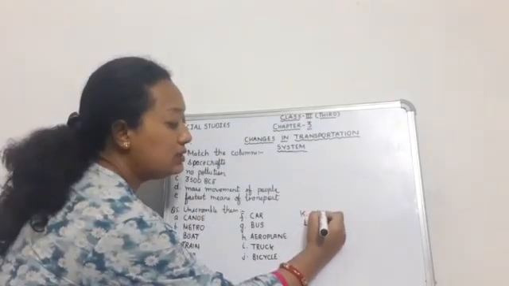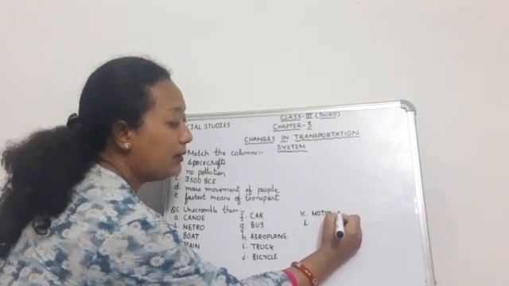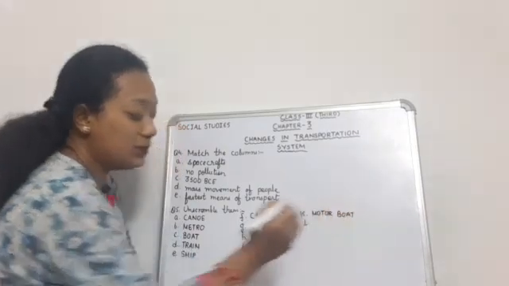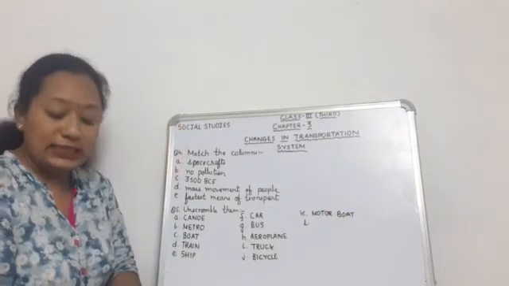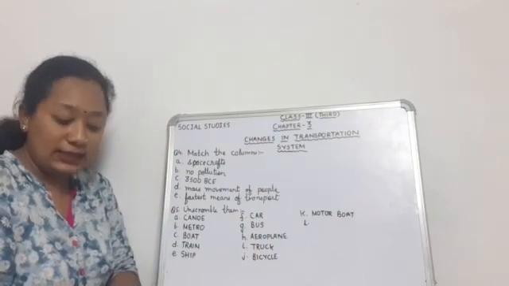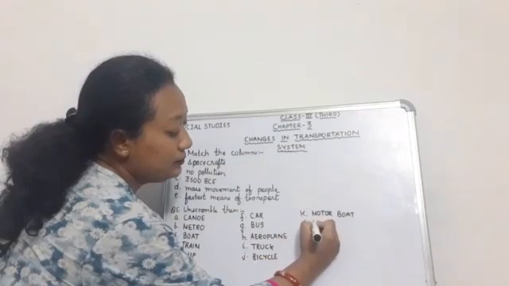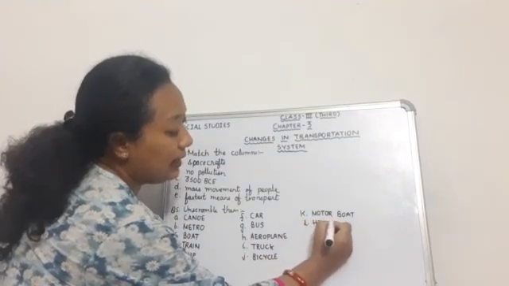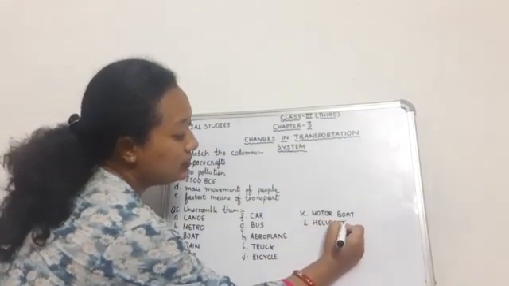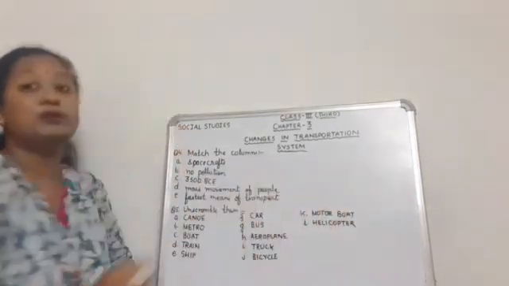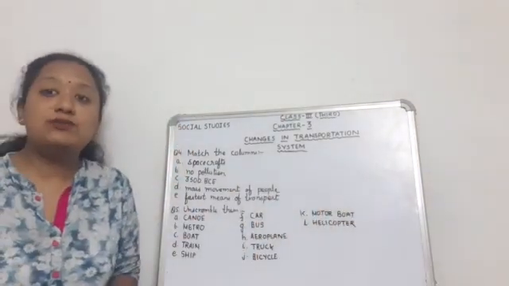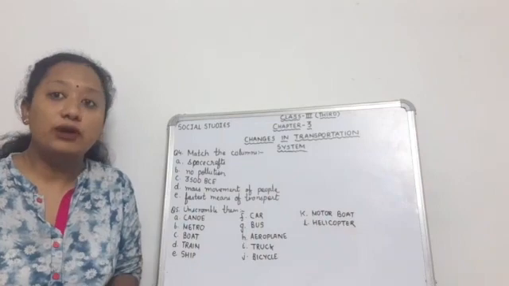MOTOR, motor, and BOAT, boat, motor boat. Then comes the last one, ELIHPETCOR. This is helicopter. HELI, COPTER, helicopter. So today we have finished all the exercises of the book also.